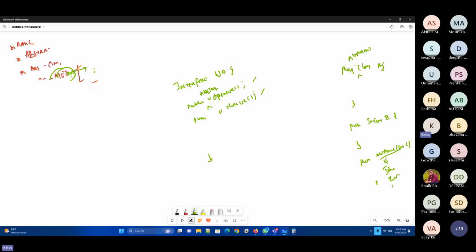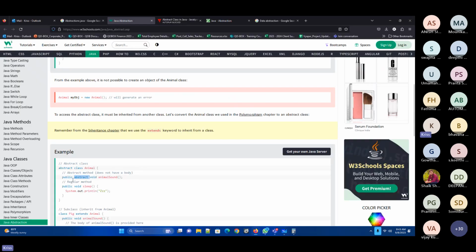So you need to explicitly mention that this is an abstract method. That is the syntax shown here: public abstract void, the method name, and we close it. In interfaces, the method declaration will not have the abstract keyword, but in an abstract class it is mandatory that you give it.